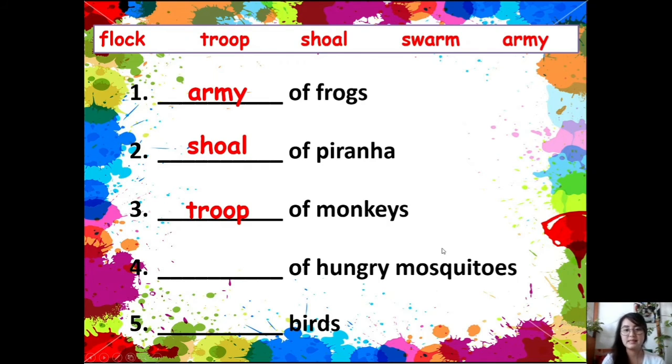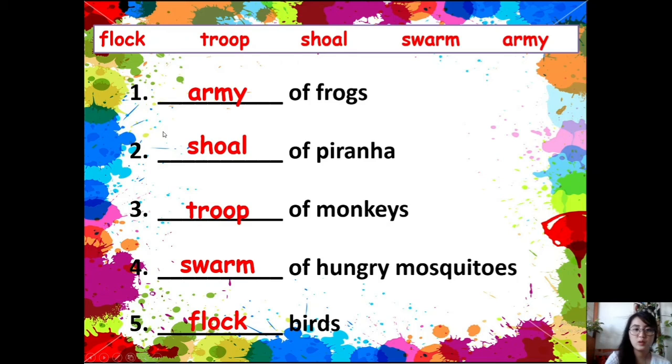Mosquitoes, flying insects. The answer is swarm. Swarm of hungry mosquitoes. And lastly, number 5, blank of birds. The answer is flock. A flock of birds.